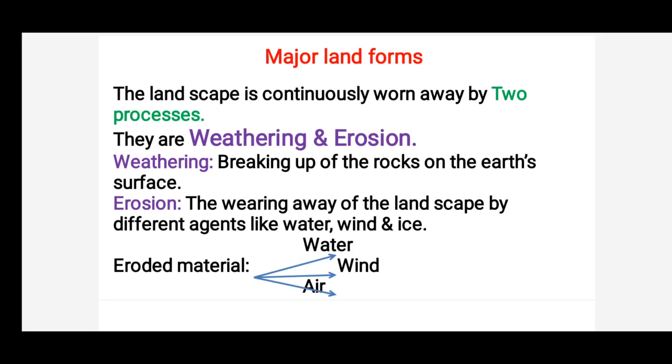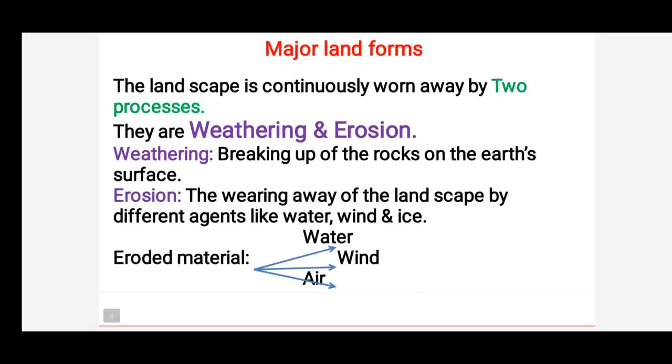You might have wondered how these rocks may break up, right? With the help of chemical and physical reactions within the rocks, and also with the help of temperature. In high temperatures, rocks weather quickly. That's why in summers, rocks may break up so quickly. And one more activity called erosion, children. What's the meaning of erosion? Erosion is the wearing away of the landscape by different agents like water, wind, and ice.